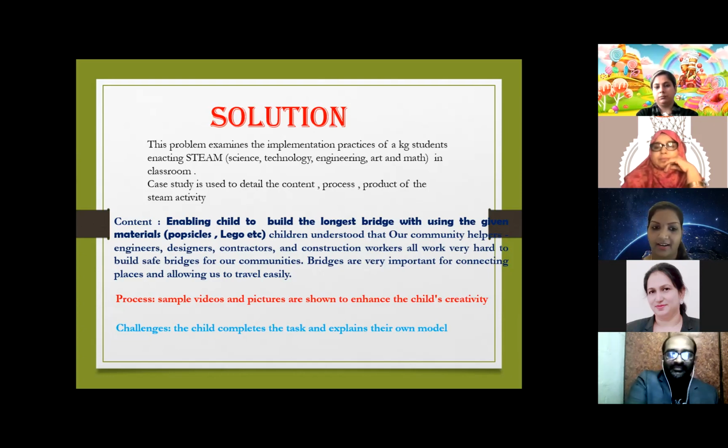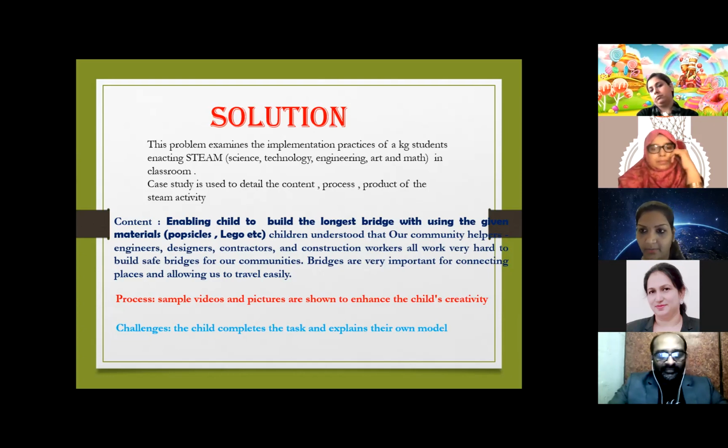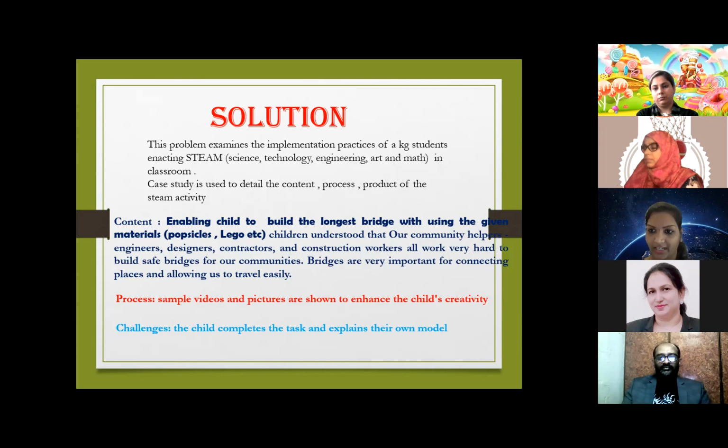So these are all things they will be observing and learning in this activity. That is the main content and objective, and the process was shown to the children with pictures and videos related to this activity, and the children will be able to understand something from that, and they will create their own creativity.